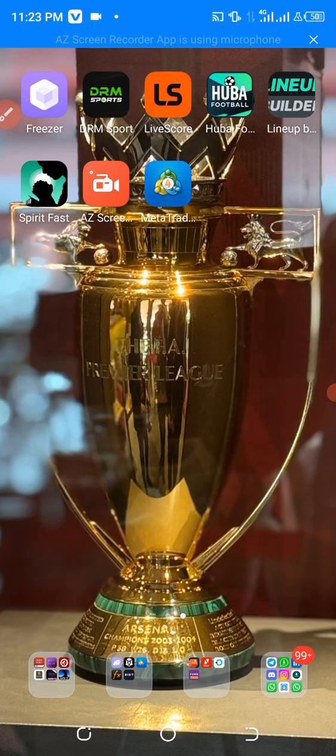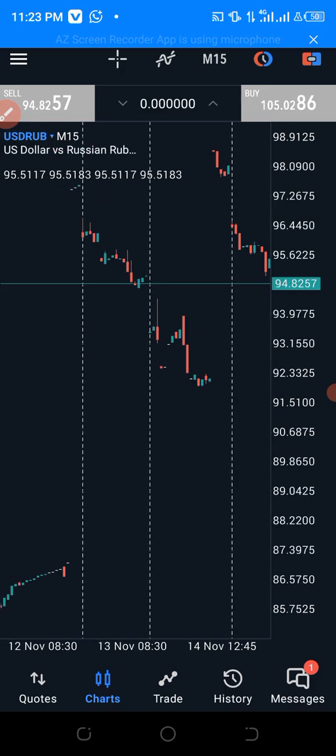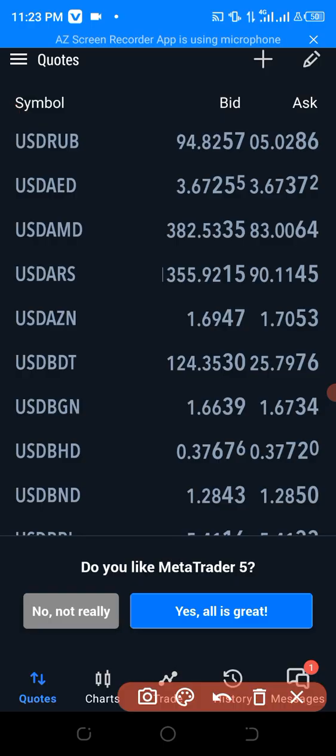Now let's use MT5. For those of us that have MT5, it's basically the same thing here. I want to delete all of this. And if you remember, I said this is where you come to delete, to edit it here. Right?